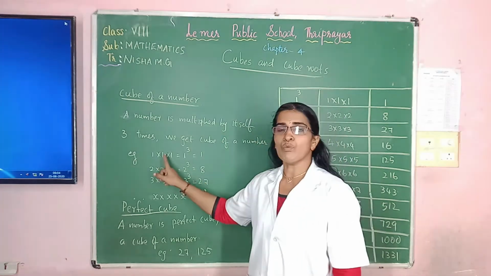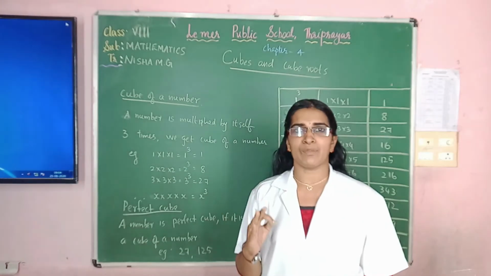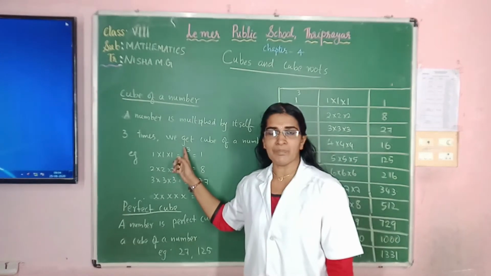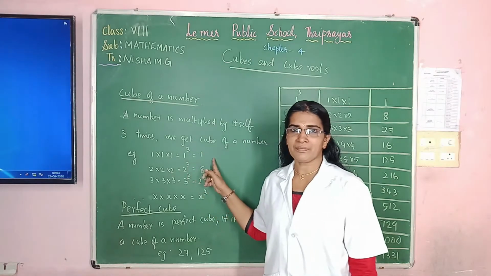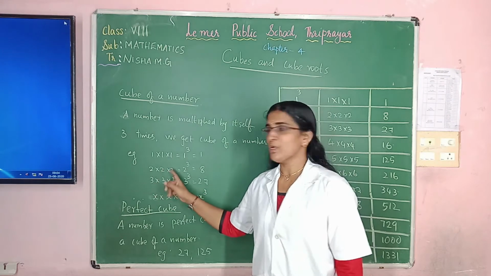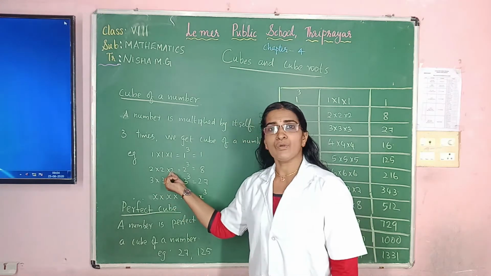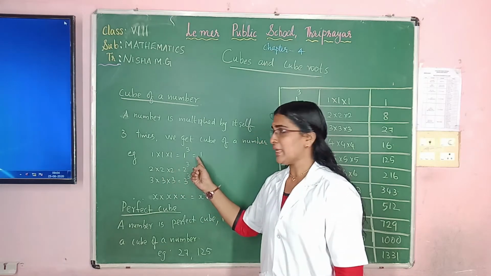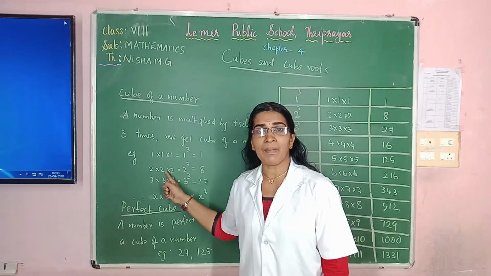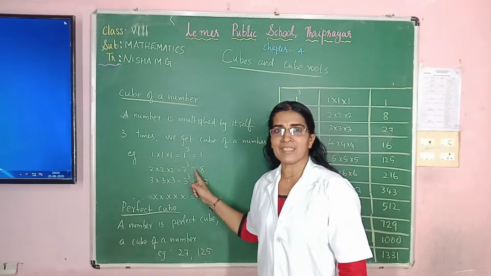Examples. 1 into 1 into 1. Here 1 is multiplied how many times? 3 times. So what is the result? 1 cube. And what is the answer? 1. Next example, 2 into 2 into 2. What is 2 into 2? 4. What is 4 into 2? 8. So we have 2 cube. The number 2 is multiplied how many times? 3 times. And what is the result? 8.